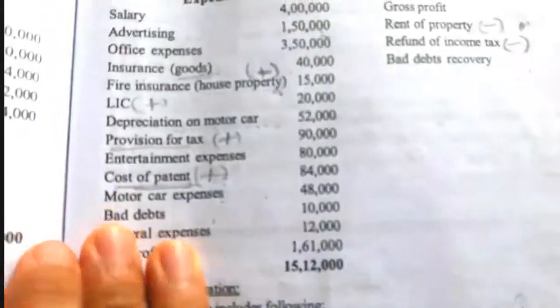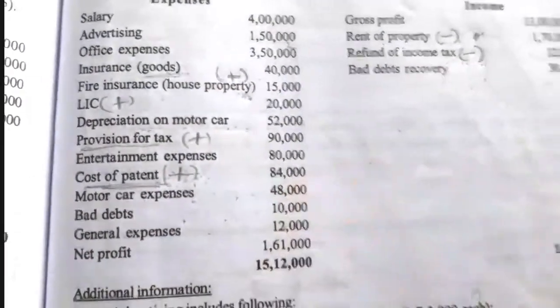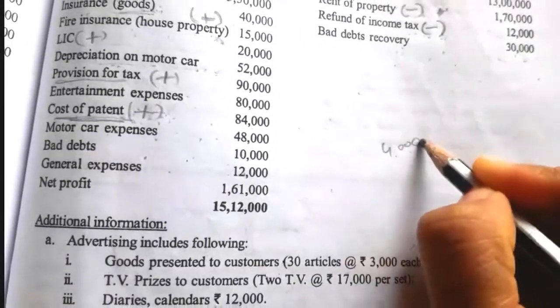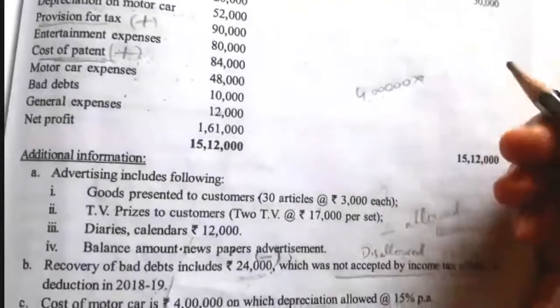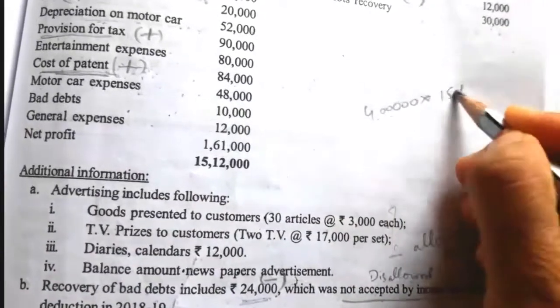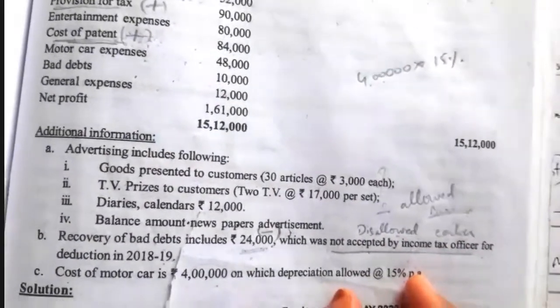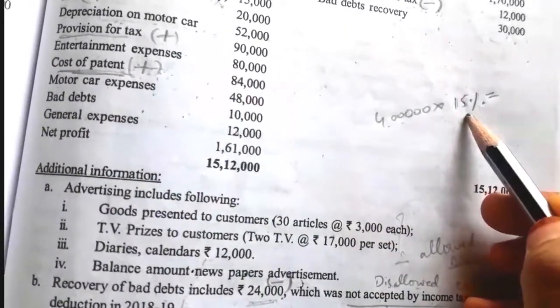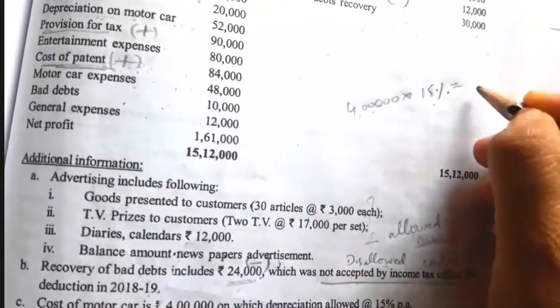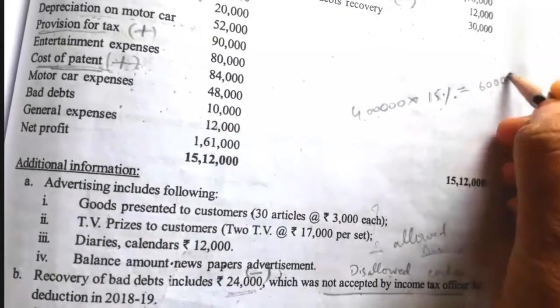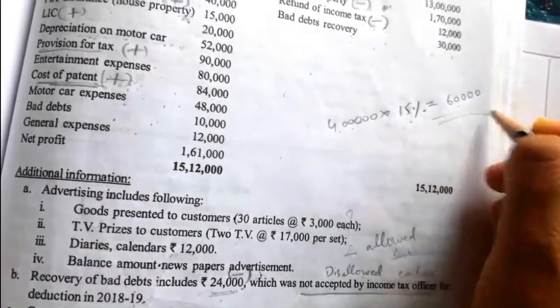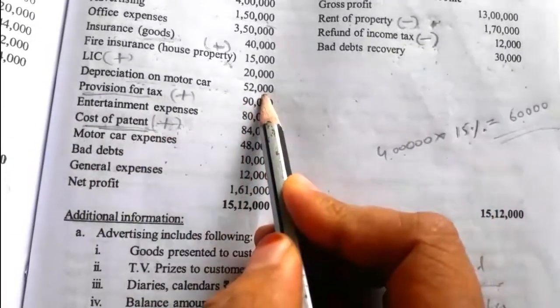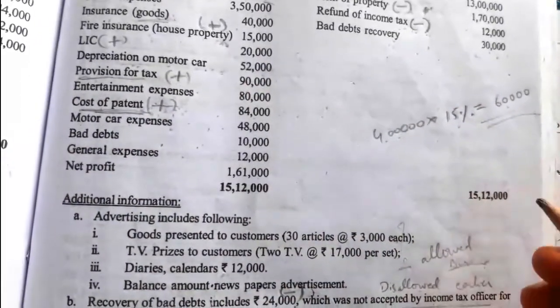Next, depreciation on motor car is given as 52,000. So we have to calculate the actual depreciation. The cost of the motor car is rupees 4 lakh. As per the IT rule, the depreciation on motor car is 15%, and assuming the motor car is used for more than 180 days, the depreciation is 4 lakh into 15%, which is rupees 60,000. So actual depreciation is 60,000, but they have recorded 52,000.